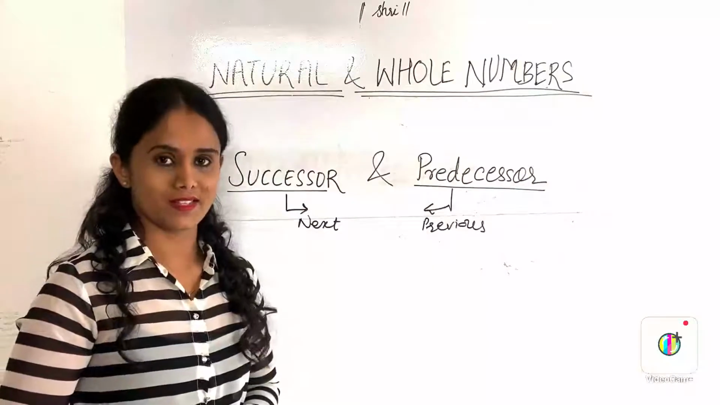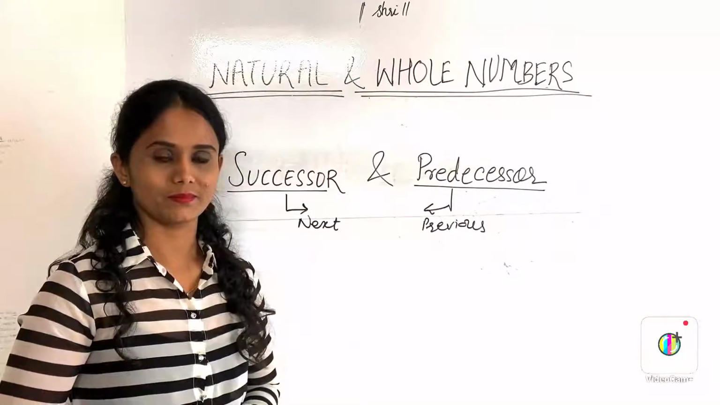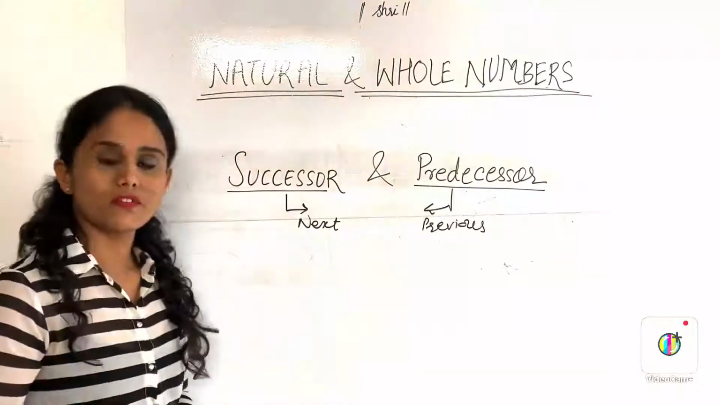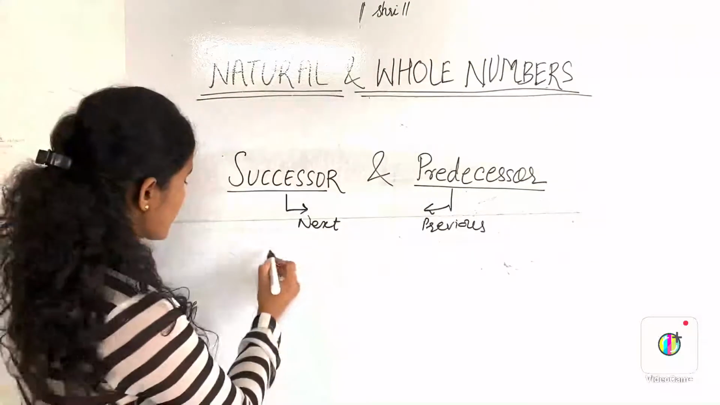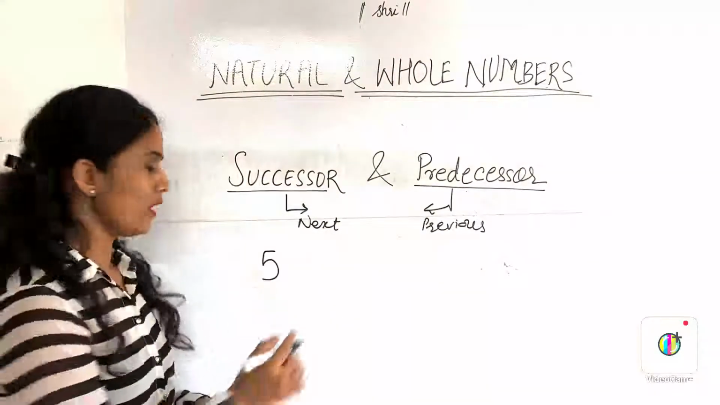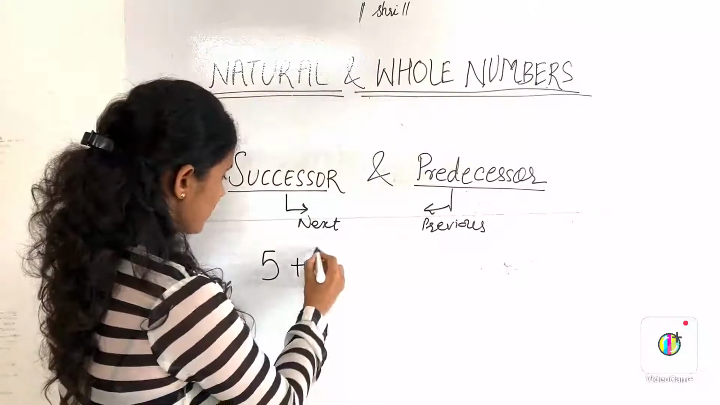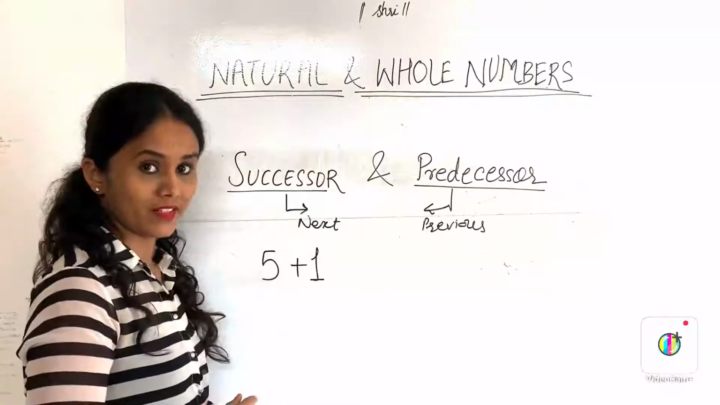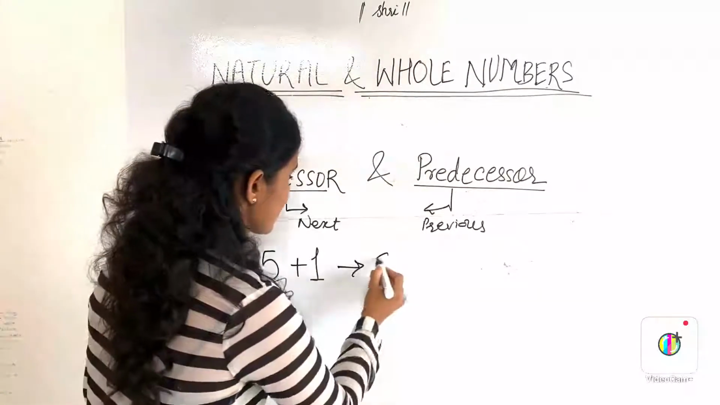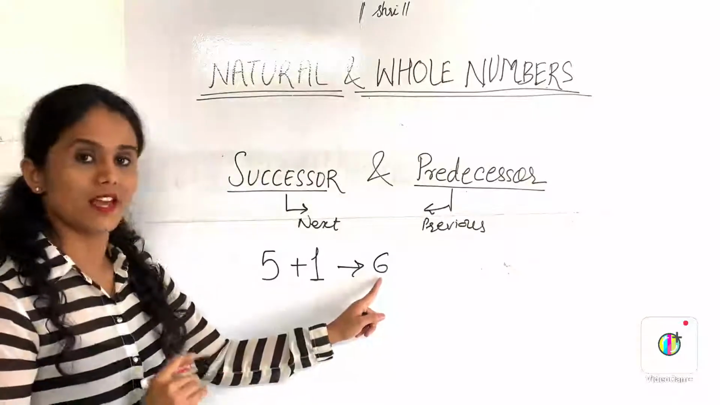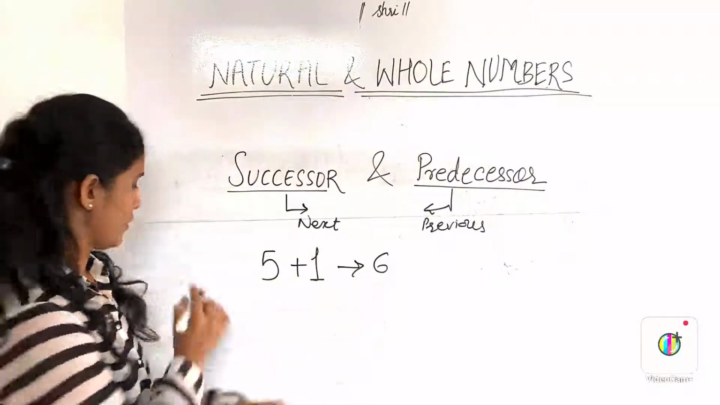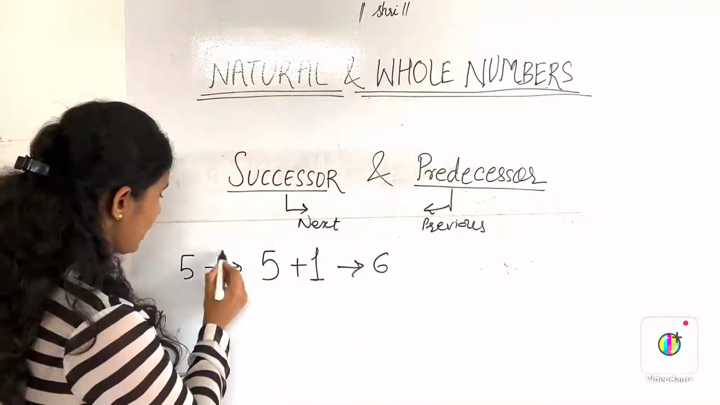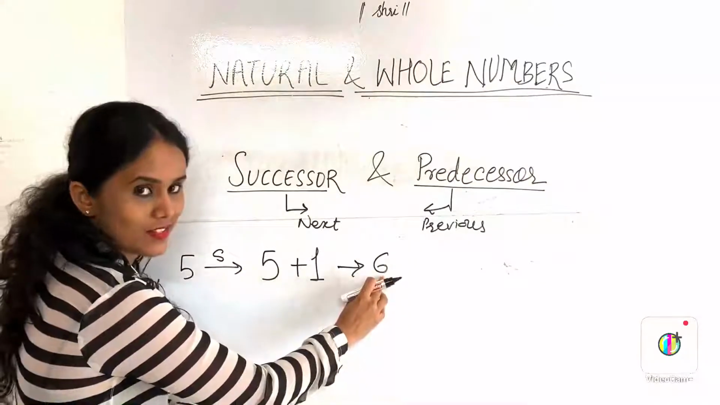Let's see some examples. For example, if you want to find out the successor of 5, you will add 1 to it. So you are getting its successor as 6. Because 6 is the next number of 5. So successor of 5 is 6.